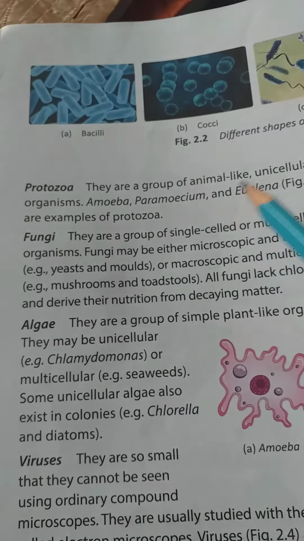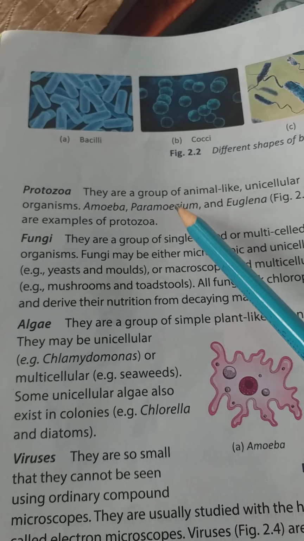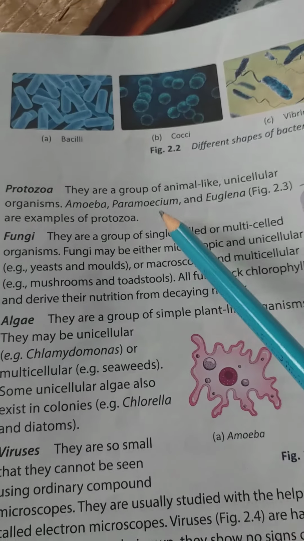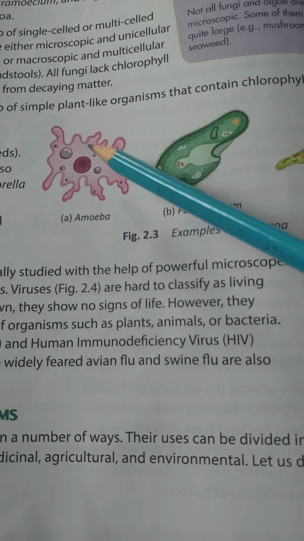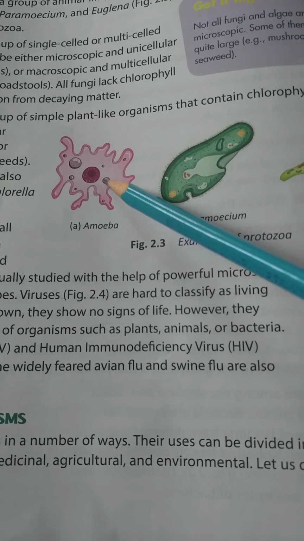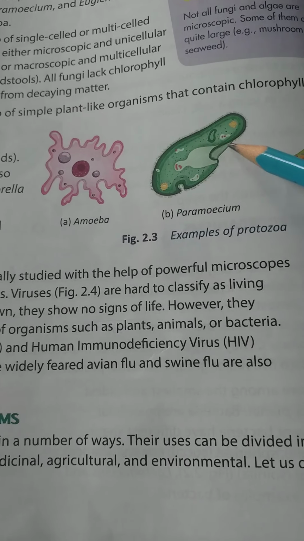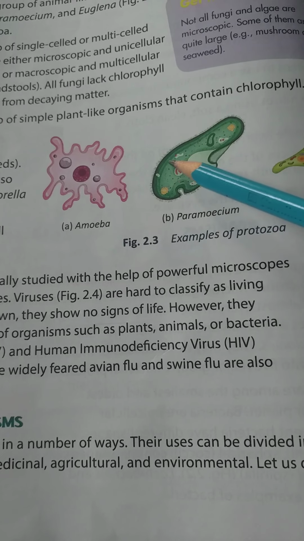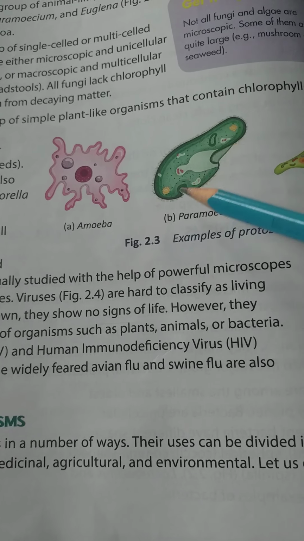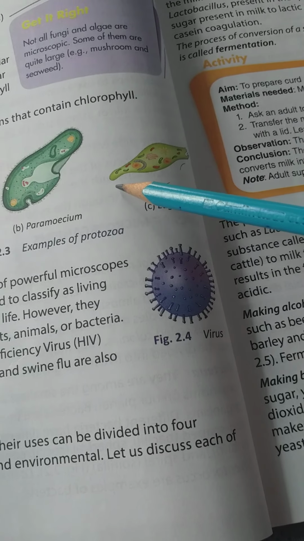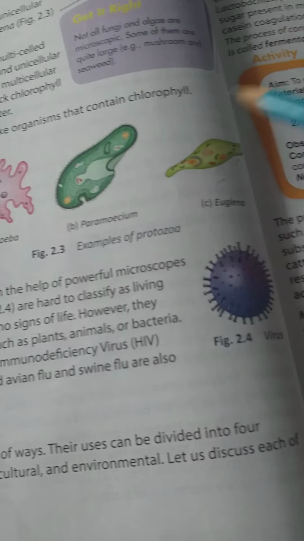Next one, protozoa. These live in a group. They are unicellular organisms only. Best examples: amoeba, paramecium, euglena. See here, amoeba, irregular in shape. It possesses a nucleus, contractile vacuole, and food vacuole. Here also the same. Paramecium is a slipper animalcule. It looks like a slipper in shape. Next, euglena. Euglena is also a protozoa.